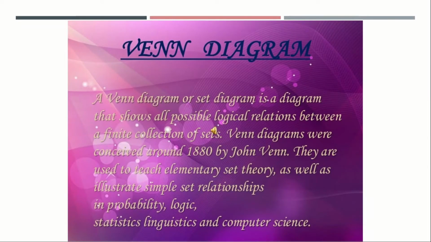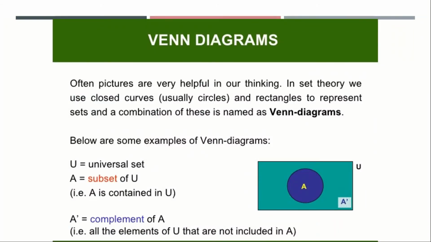Moving on to the important topic, that is the Venn diagram. A Venn diagram or set diagram is a diagram that shows all possible logical relations between a finite collection of sets. Venn diagrams were conceived around 1880 by John Venn. They are used to teach elementary set theory as well as illustrate simple set relationships in probability, logic, statistics, linguistics and computer science. Often pictures are very helpful in our thinking. Instead of a theoretical manner, if we use Venn diagrams, it will be easier for you to understand the problems.